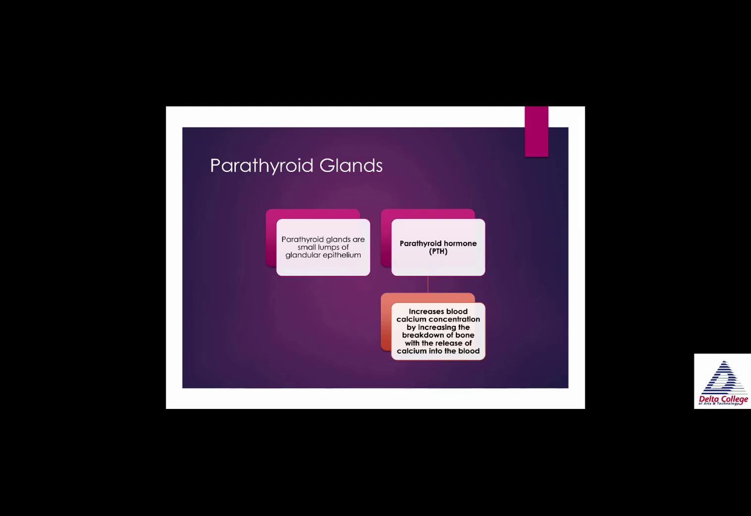Now, the parathyroid glands are small lumps of glandular epithelium. There's 2 on each side of the thyroid. The parathyroid glands produce parathyroid hormone. This increases blood calcium concentration by increasing the breakdown of bone with the release of calcium into the blood. So it does the exact opposite of what calcitonin does. These work together. The parathyroid works with the thyroid to keep the calcium level balanced in the blood.